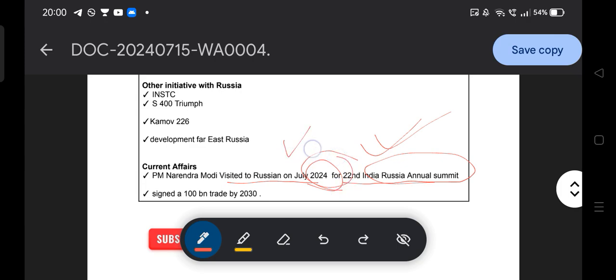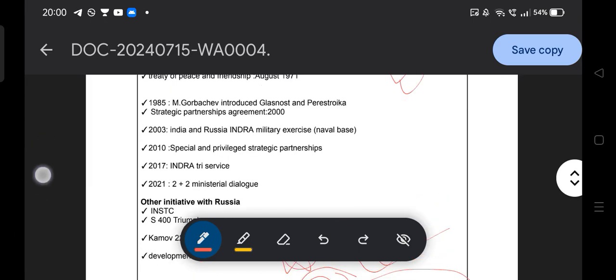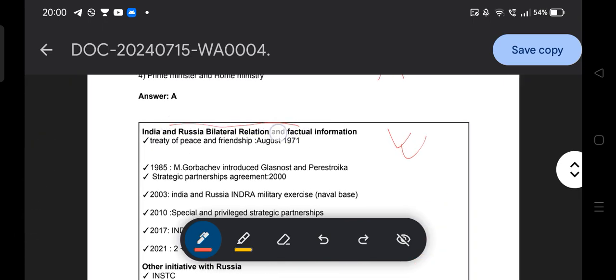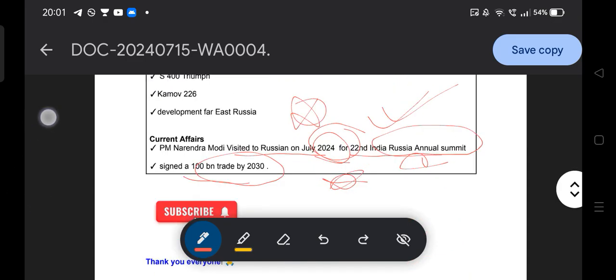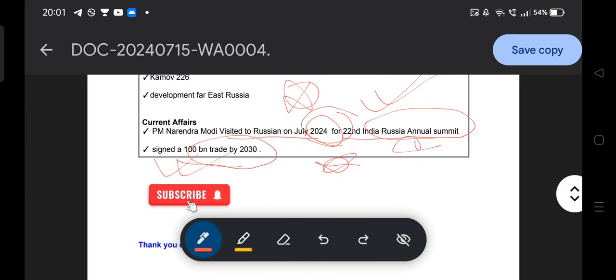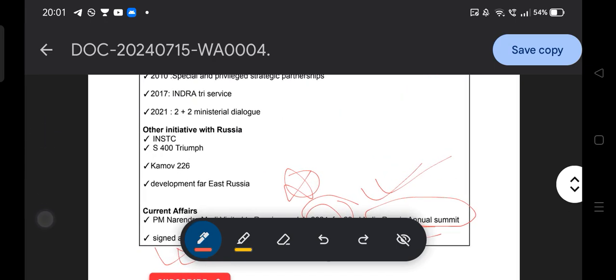One of the important current affairs: in this meeting they set a target of 100 billion dollars in trade by 2030. They aim to achieve 100 billion in trade by the year 2030. So it is a very important development with respect to India and Russia bilateral relations.